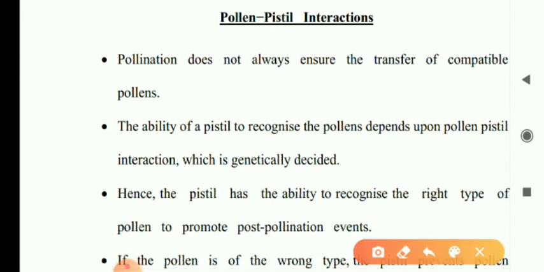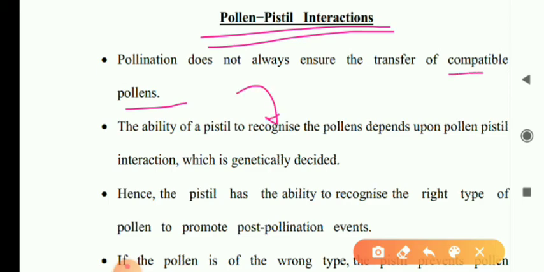Next topic is pollen-pistil interaction. Pollination does not always ensure the transfer of compatible pollens. When pollen grains reach the stigma, it is not necessary that they germinate.